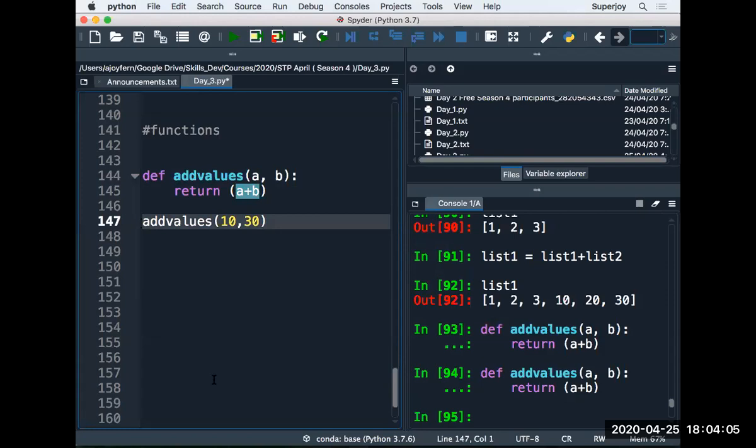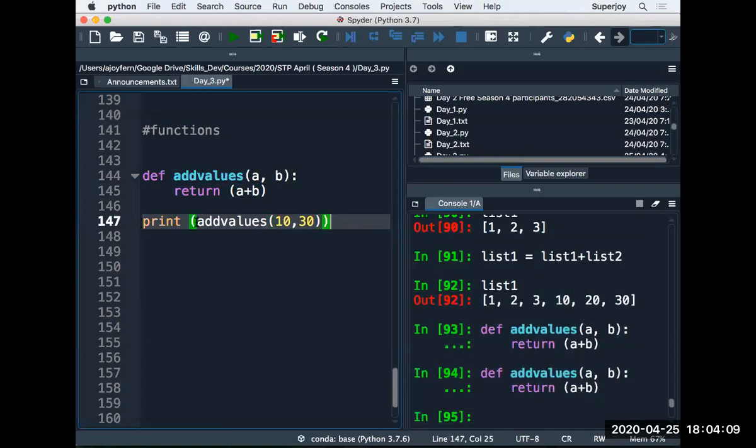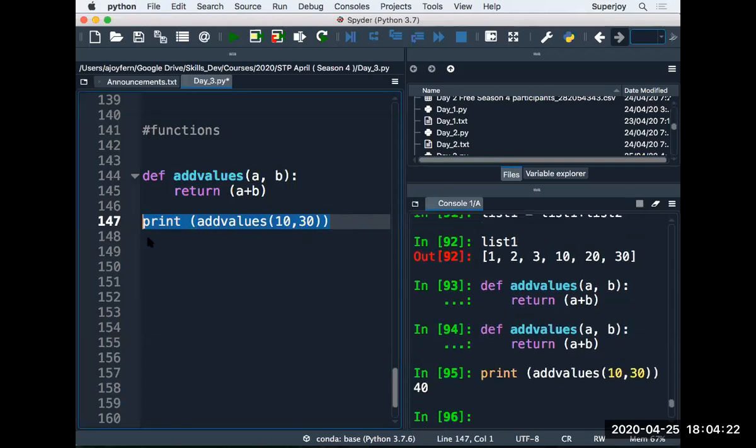Let's say I use a print statement as well. So print will print what this function returns, right? In that case, it will return the addition, and there you see the output 40, right? So this is how you simply specify it.